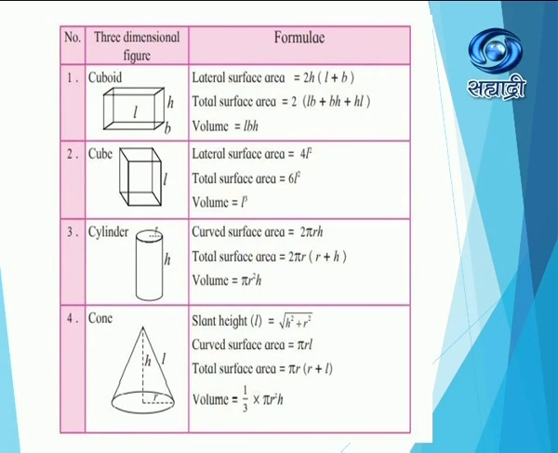Slant height of a cone be l and is equal to under root h square plus r square. Then curved surface area of a cone is equal to pi rl. Total surface area is equal to pi r into the bracket r plus l. And the last formula is volume of the cone, which is equal to 1 upon 3 pi r square h.